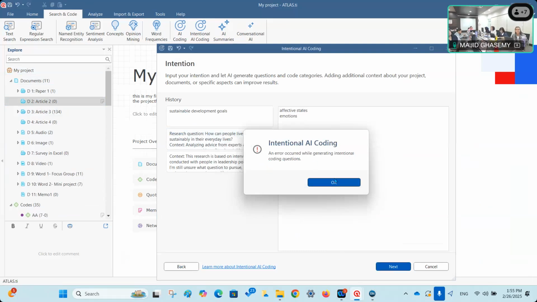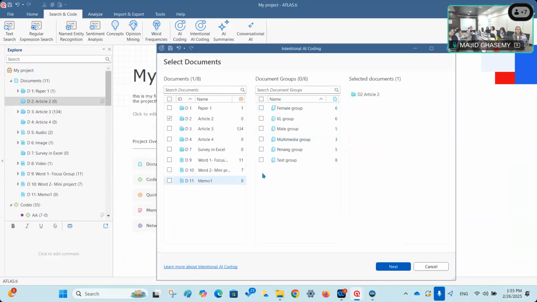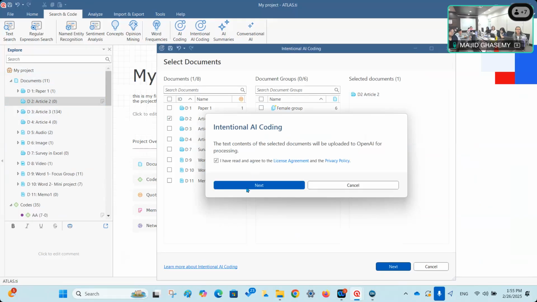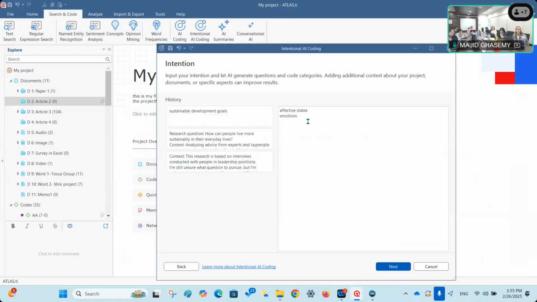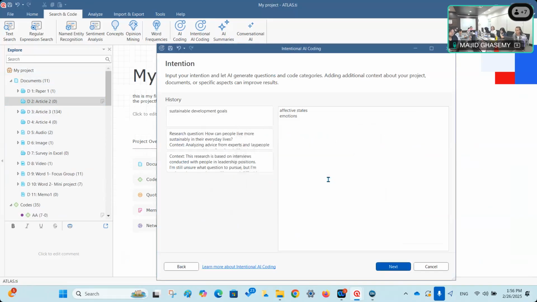Oh, why? Am I connected to the internet? Yes. Let's do it again. Oh, I think it was not uploaded to the cloud first. So let's do that. All right, next. And it worked, generating intentional coding questions.